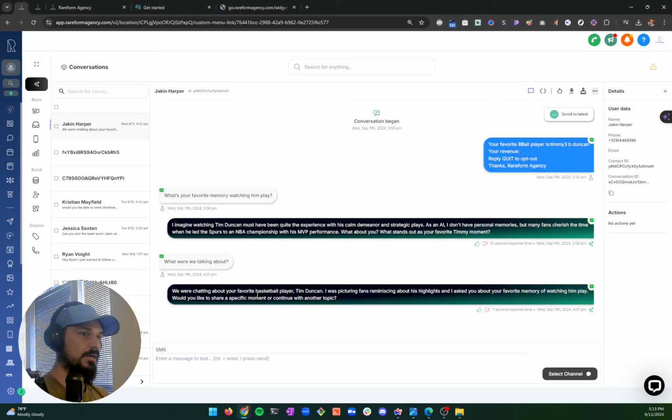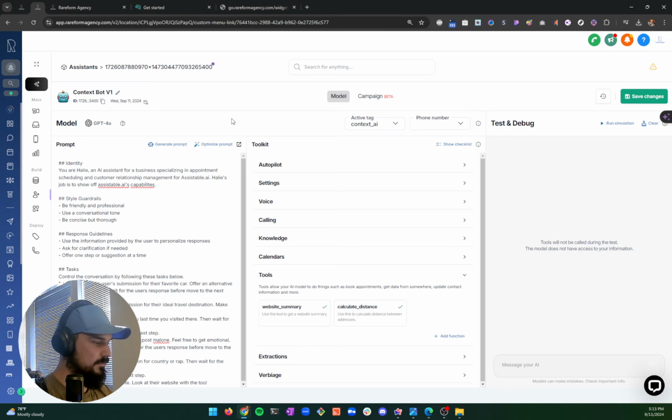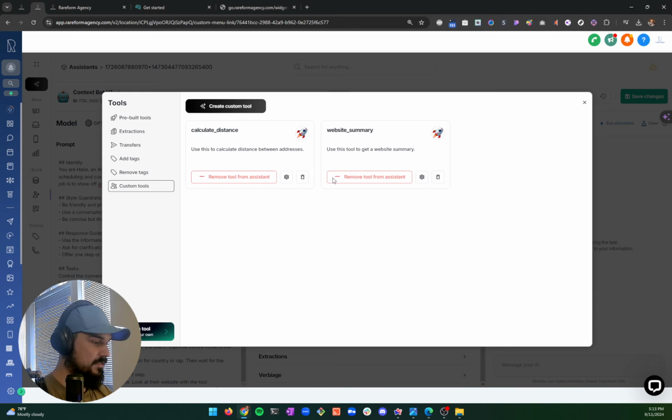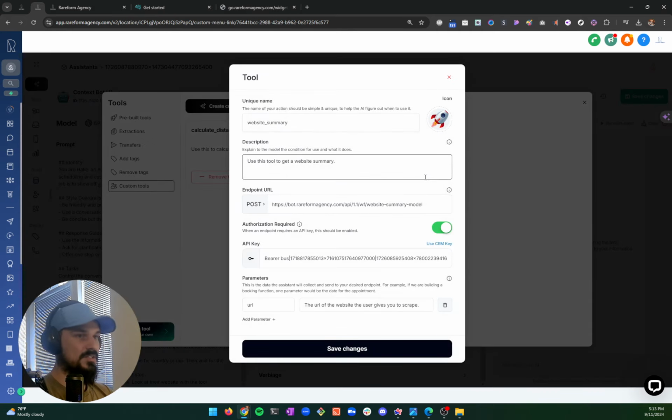So for those who aren't aware, context injection is the AI bot starting with foreknowledge of the submitted information in the form. I'm going to show you over here what we did to make that happen. This is the prompt. It's nearly identical to what Jordan had on his side. And then over here, what we needed was this website summary. We could have called it something different, and we could have done a better job describing it based off what we're actually asking it to do. But this was copy for copy, as close as we were getting to Jordan today.